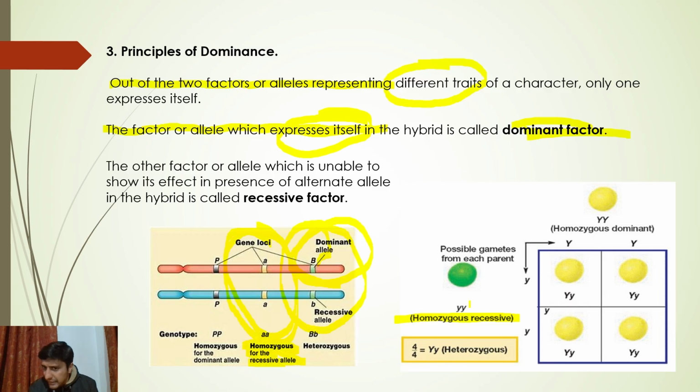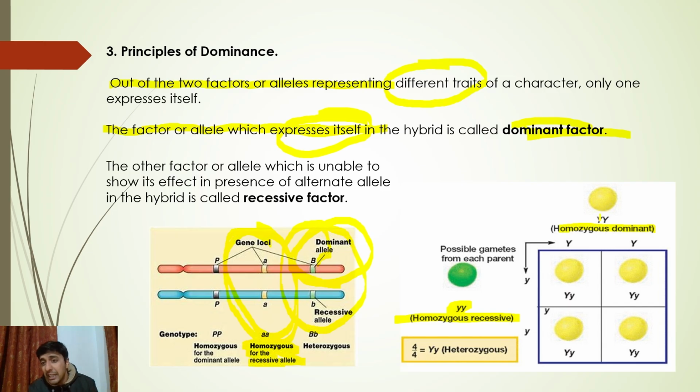In this case, it is recessive, right? But it's showing its effect. How come? Because it's in a homozygous recessive condition. And in this case, this is homozygous dominant. Of course, it will show its dominance, no problem. Dominant will always show its effect, regardless of whether it's homozygous or heterozygous.